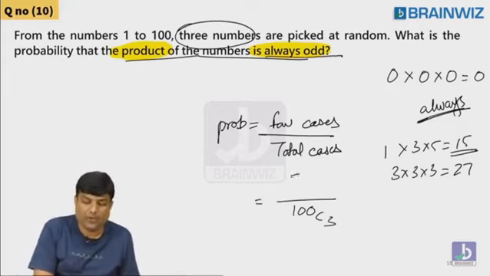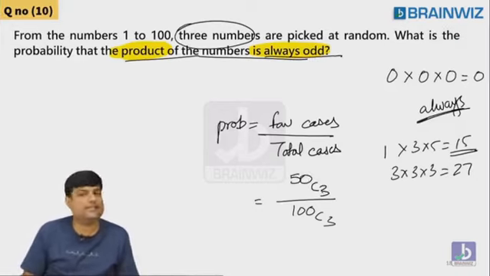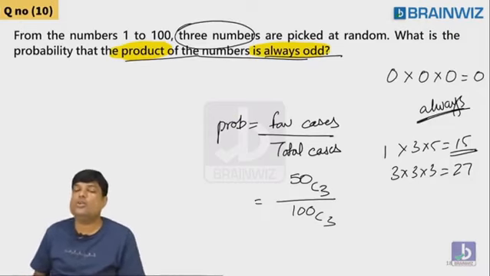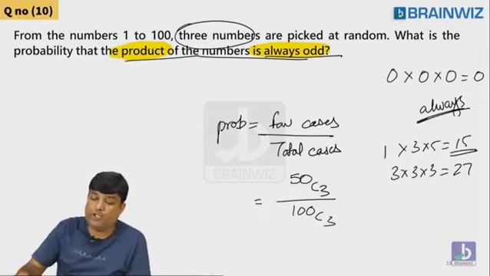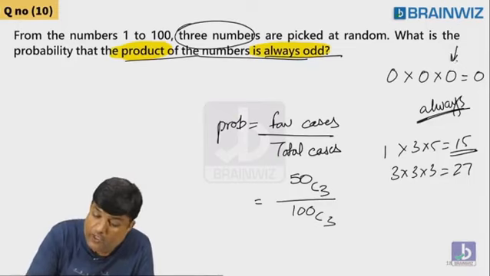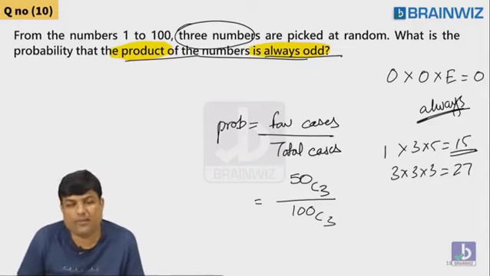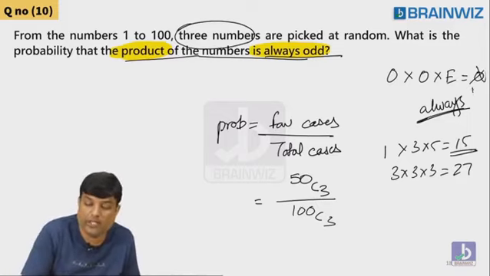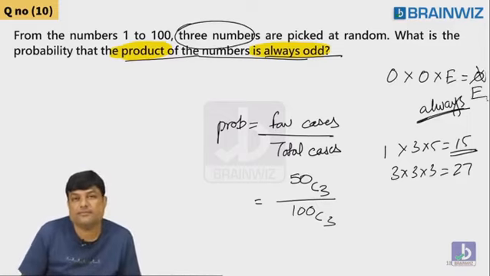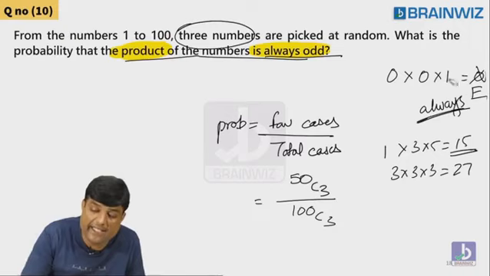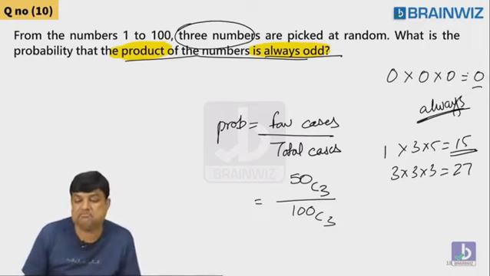So you know that 50 odds are there. 3 odds you pick. That's it. Odd into odd into odd is only odd. Even if you drop one even here, suddenly the product will become even. It will not be odd now. It will be even. So you should not have any even in that. If you want all odds, it should always be all odds.